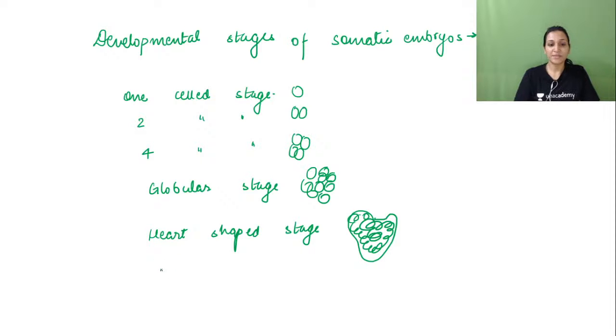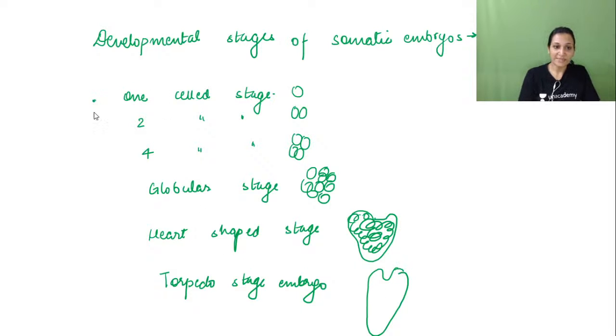After heart-shaped stage, torpedo stage embryo. How will this torpedo actually look? It will be like an elongated heart. This is the torpedo stage. So one-celled stage, two-celled stage, four-celled stage, then globular stage, then heart-shaped stage, and then torpedo stage embryo.